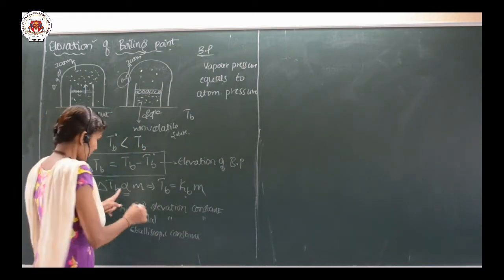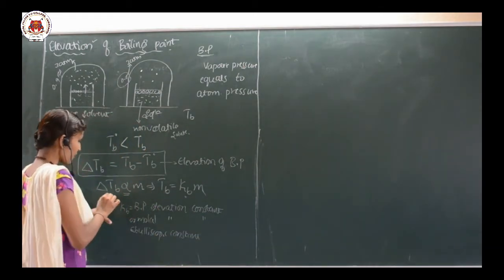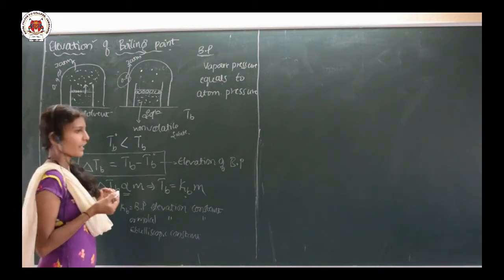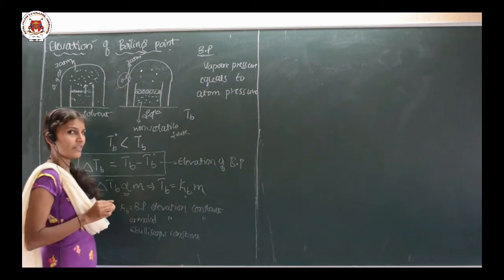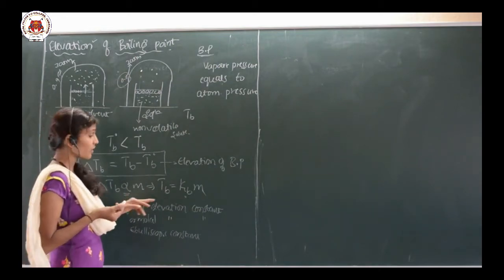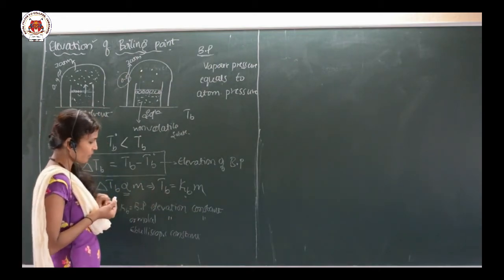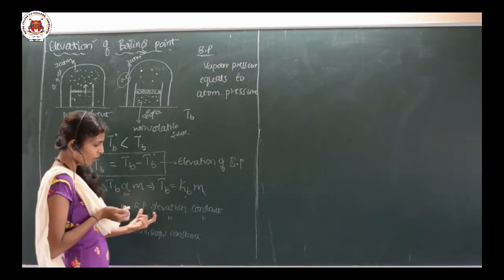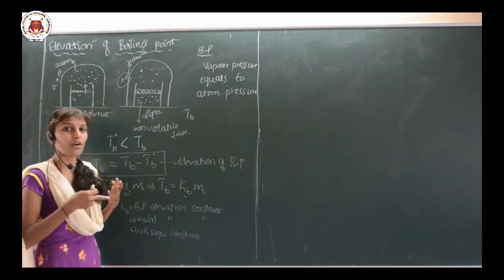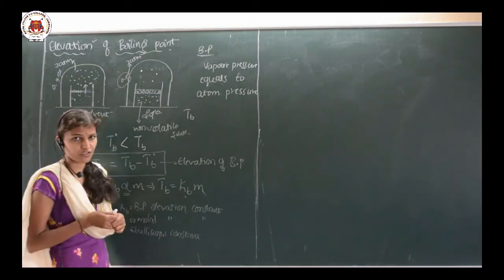Delta Tb, that is the elevation in boiling point, is directly proportional to the molality, and that proportionality sign is replaced by one more constant, that is Kb, where Kb is called the boiling point elevation constant, or molal elevation constant or ebullioscopic constant.